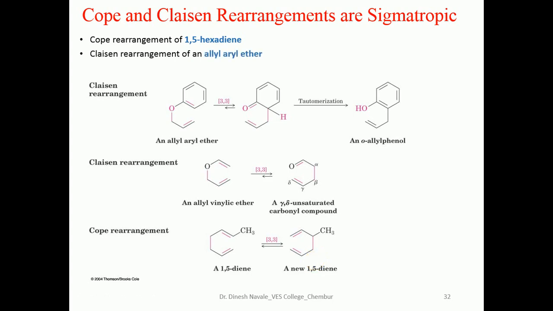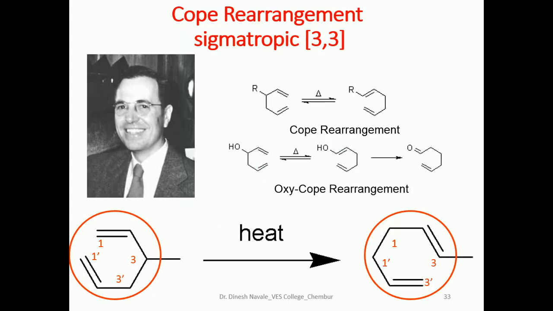Claisen rearrangement of an aryl allyl ether. As we have seen in this example, aryl allyl ether on 3,3 sigmatropic rearrangement will give the ortho allyl phenol. Cope rearrangement, which is also called the 3,3 sigmatropic rearrangement, we can easily observe. This is the oxy-Cope, that means oxygen is involved. So that's the oxy-Cope rearrangement, and this is the representative example for the 3,3 sigmatropic Cope rearrangement.